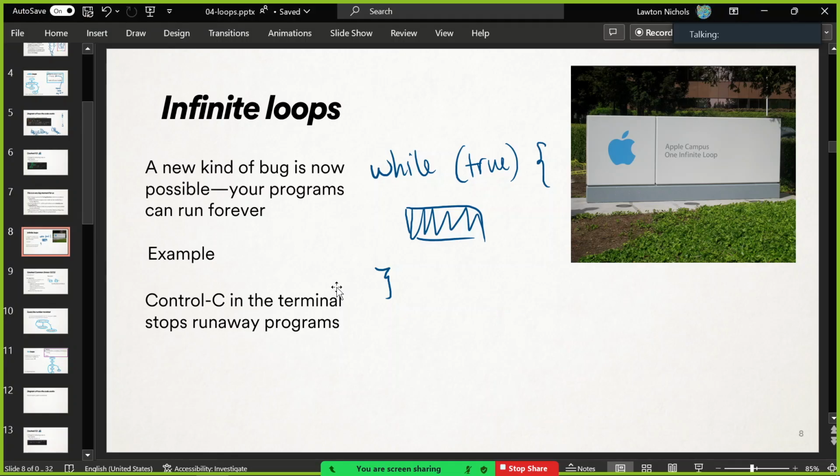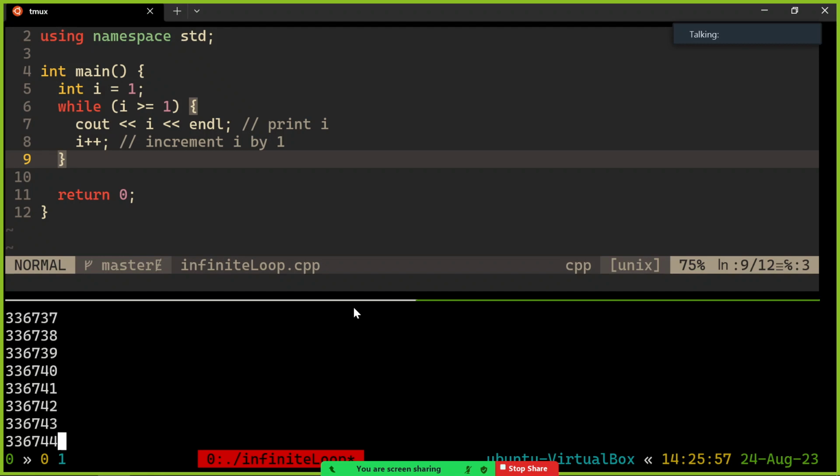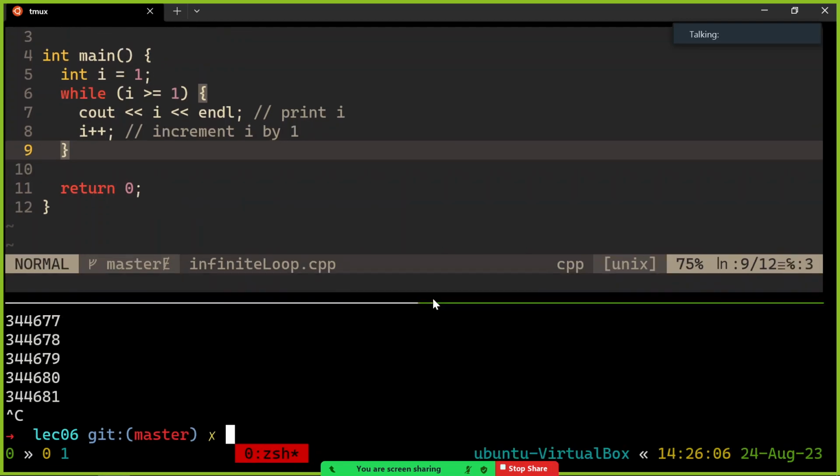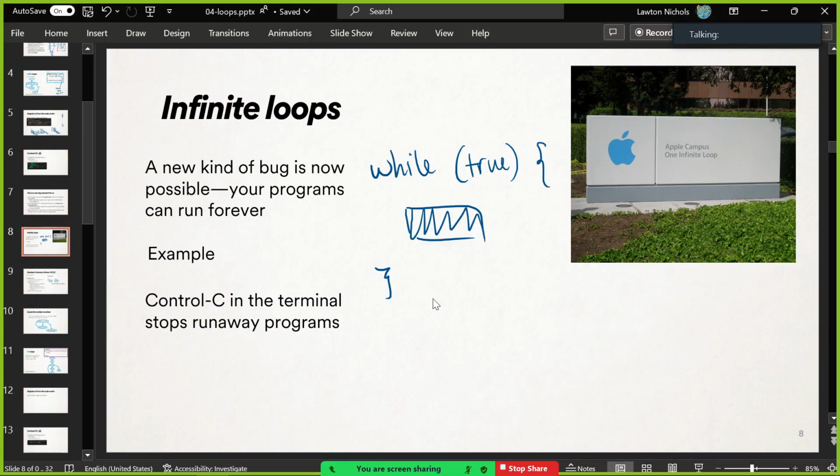And so when this happens, if you have a runaway program, type Control-C in the terminal. Even if you're on a Mac, Control-C. That will stop the program, just like when you're done submitting to the autograder. Stops that program. All right? Control-C will stop your infinite loop, and everything will be happy again. Okay? So you're going to run into that. This is how you deal with it. With great power comes great responsibility. Right? So that's infinite loops.